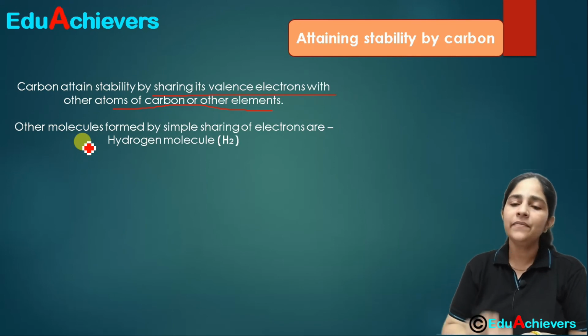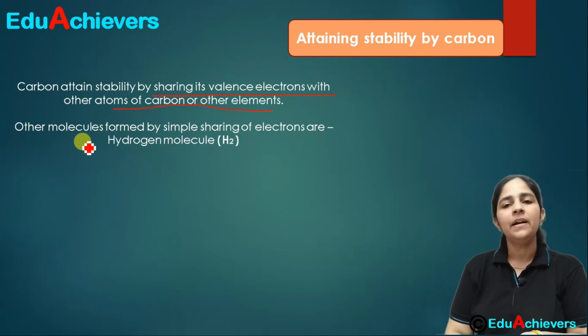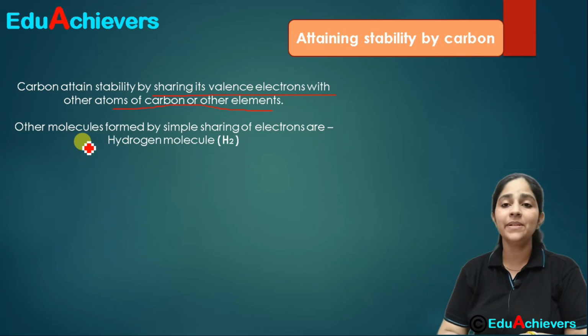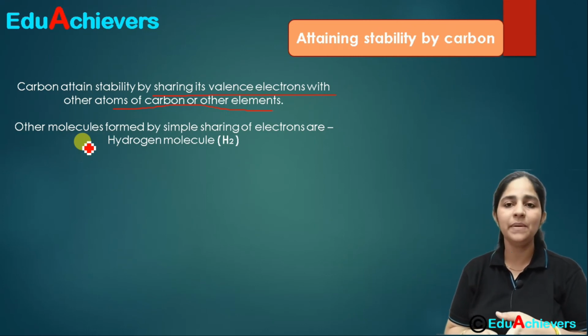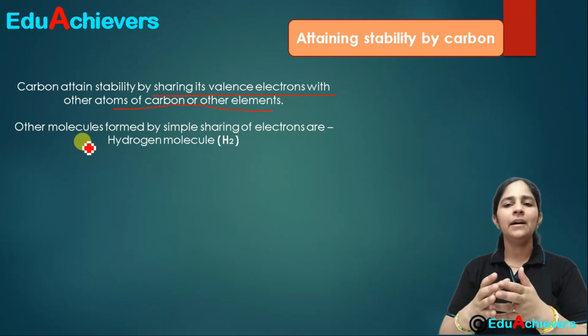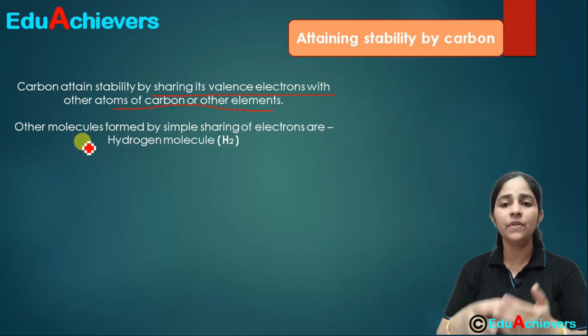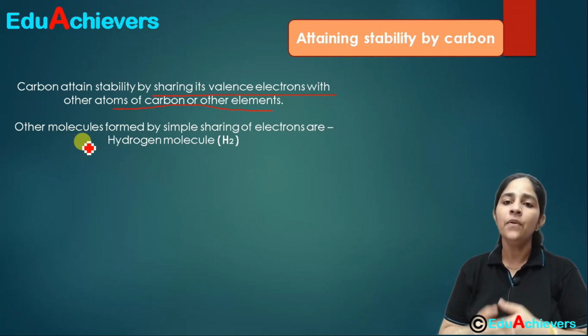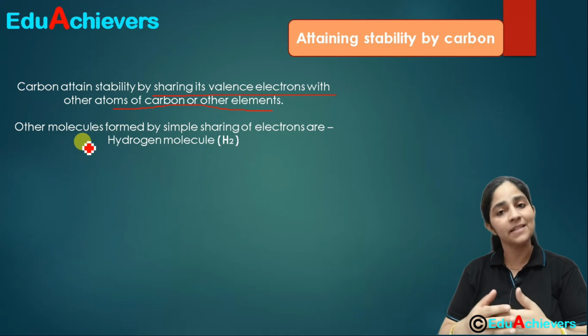And we have seen in nature that it is not only the carbon atom which forms the covalent bond, that means sharing of electrons. There are so many species, so many compounds and molecules of different elements which also form covalent bonds for attaining stability.